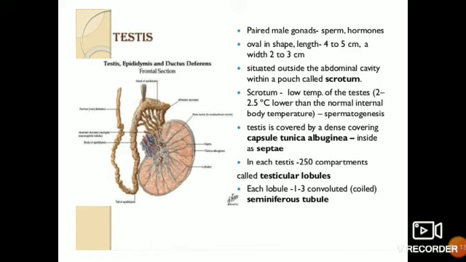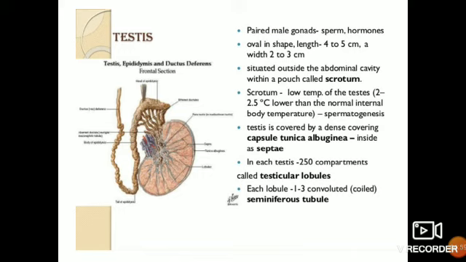The testis is oval in shape, length 4 to 5 centimeters, width 2 to 3 centimeters, situated outside the abdominal cavity in a pouch called the scrotum. Why is it hanging outside the abdominal cavity? Because the formation of sperm requires a lower temperature, about 2 to 2.5 degrees lower than the normal internal body temperature. Through spermatogenesis, sperm formation takes place inside this testis.